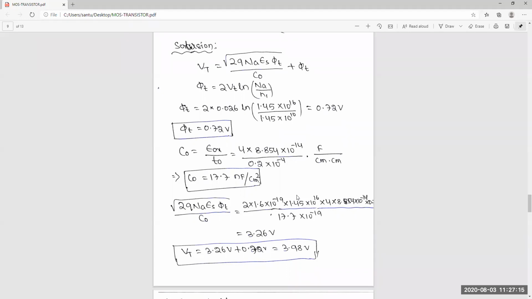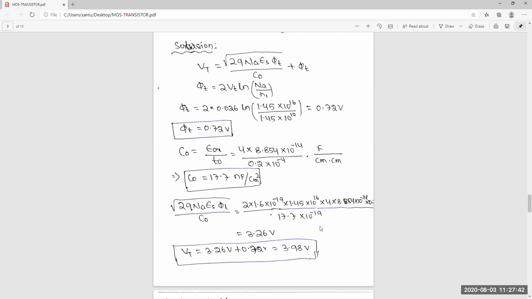Actually, epsilon S should be 11.7 into, sorry, this part should be 12. Thank you, Prachita. Yes, it should be 12. Okay, I'll change that. Sorry.